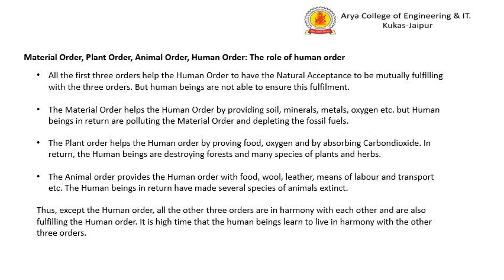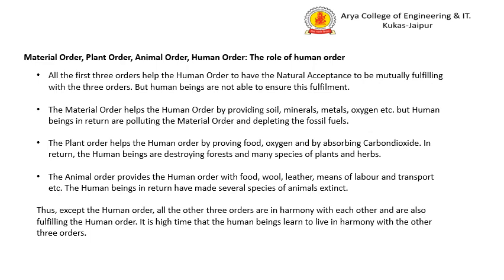The animal order is also providing food to the human order. It is providing various things required by the human order, like leather, wool. It is also helping as a means of transport, as labor also. But again, the human being is killing animals, and that is leading to the extinction of various species of animals.